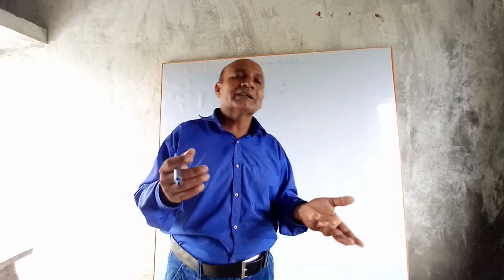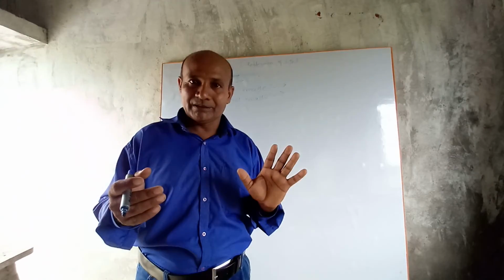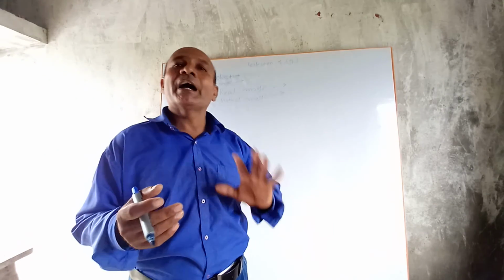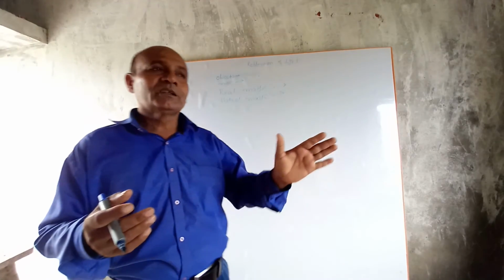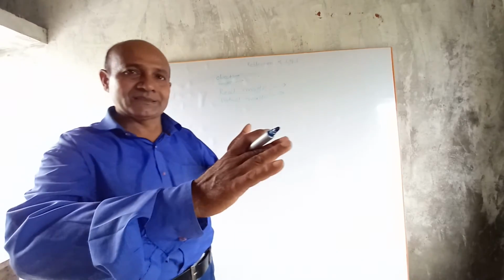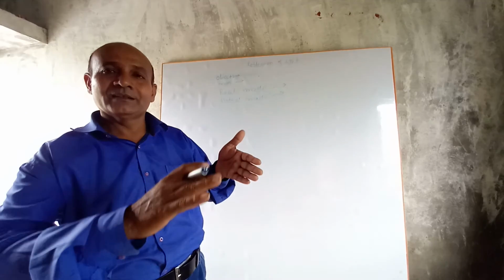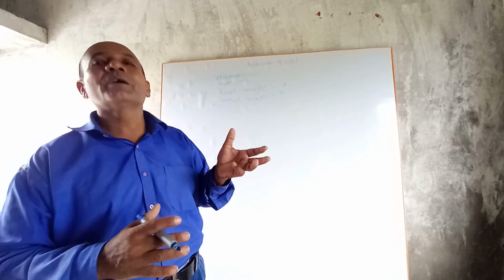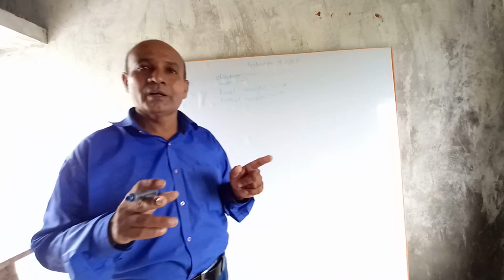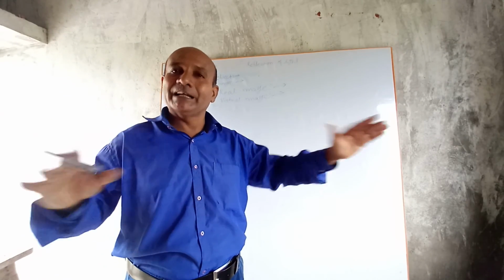Types of mirror: there are three types of mirror: plane mirror, concave mirror, and convex mirror. The mirror whose reflecting surface is plane is called a plane mirror. Plane mirror forms an image the same size as the object.